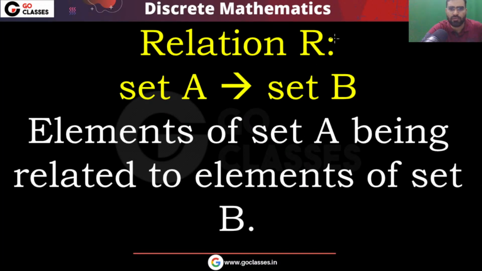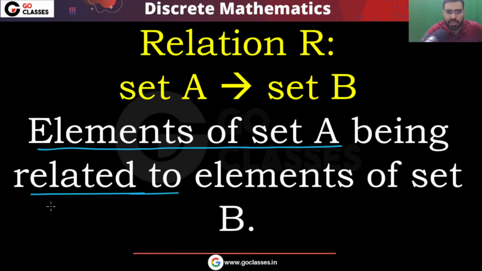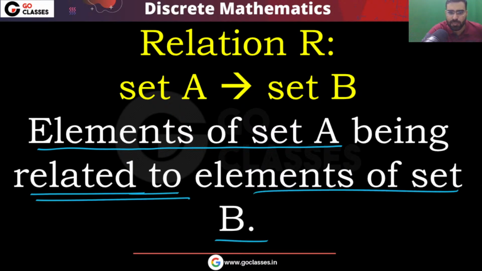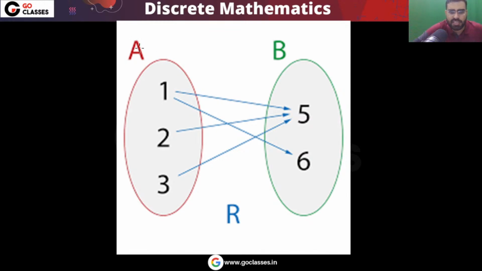Now let's see what is the concept of relation. What is a relation from set A to set B? A relation from set A to set B means elements of set A are related to elements of set B. This is the simple concept. For example, you can see here you have a set A which has three elements, 1 2 3. Set B has two elements, 5 6. Now we have a relation R from set A to set B, and in this relation, elements of set A are related to elements of set B.